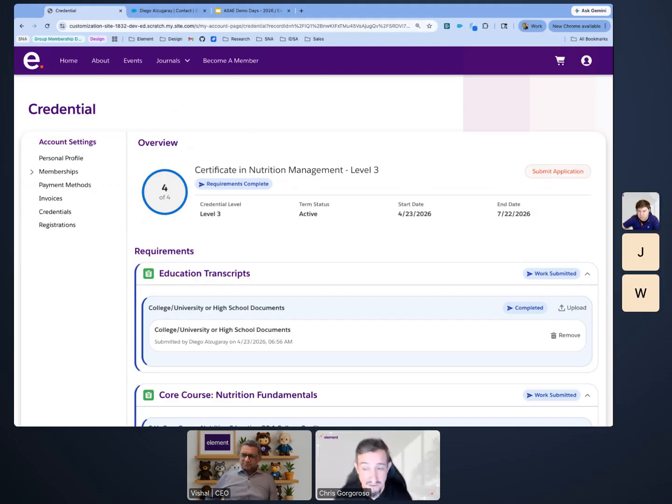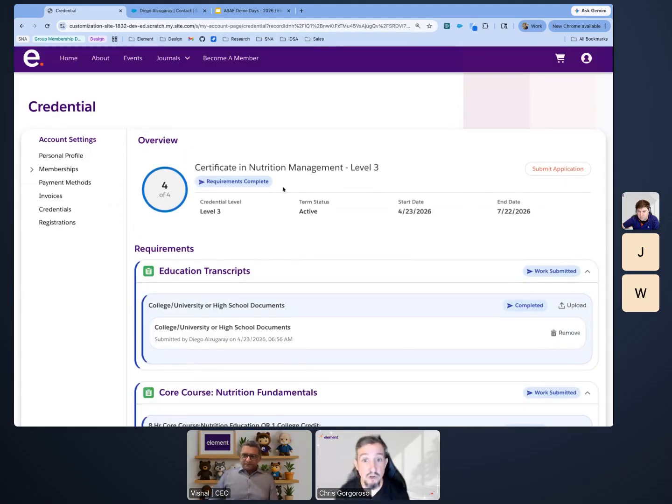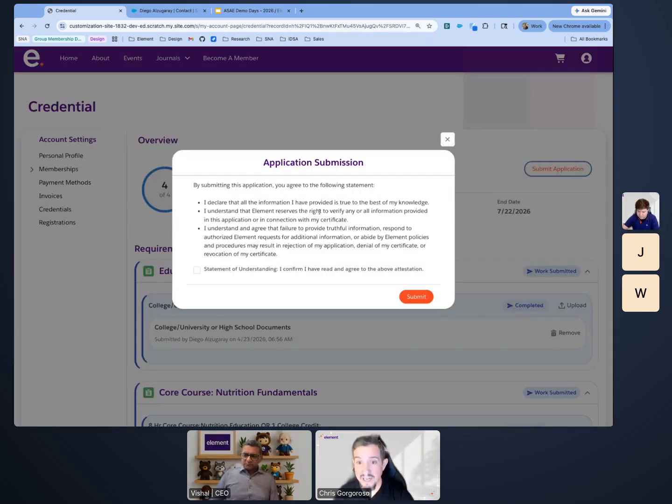That doesn't have to happen that way. You can programmatically make that happen. But all of these buttons that you see here, the upload, the submit application, are driven by the requirements. So as the status changes, different buttons might be available to you. Could be one button, could be several. Okay. So I'm going to go ahead and submit my application.